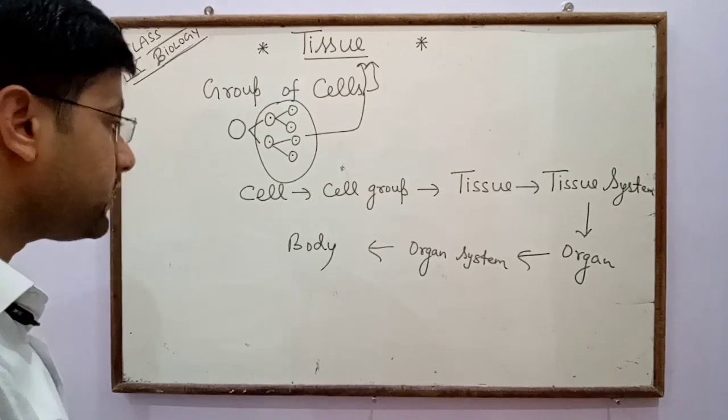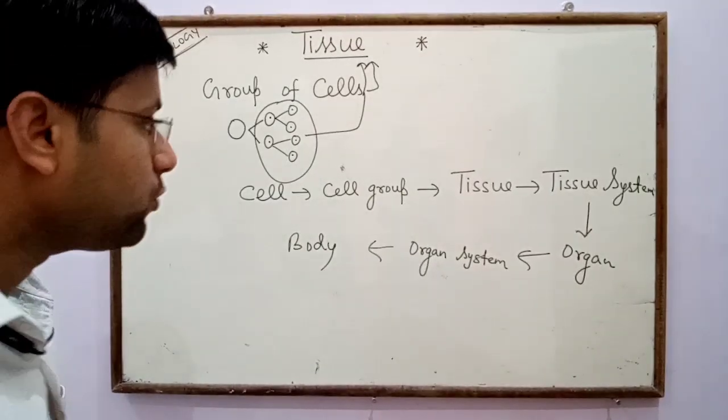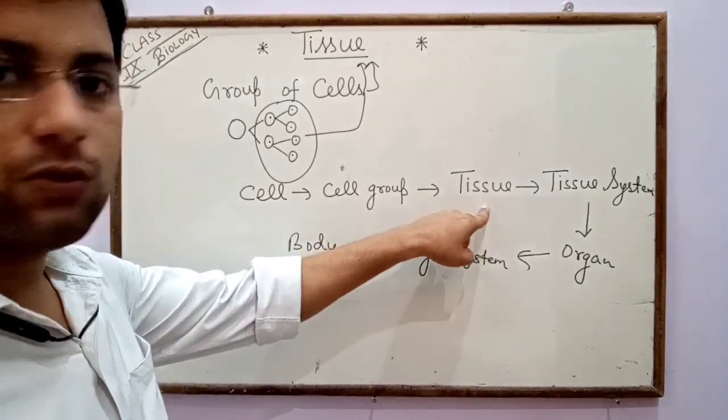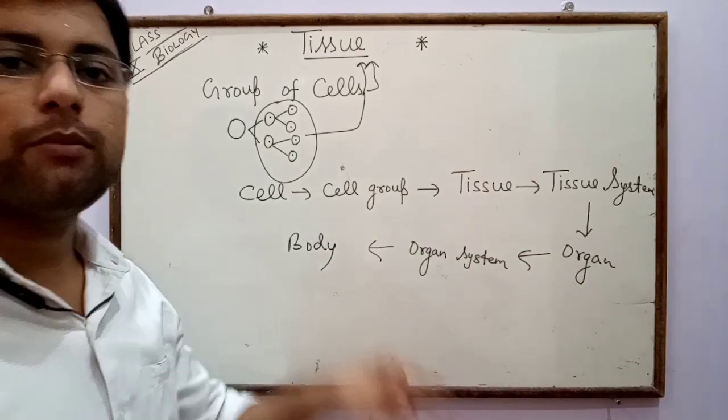So the cell is responsible for the formation of a cell group, a tissue, and a tissue system that forms an organ.